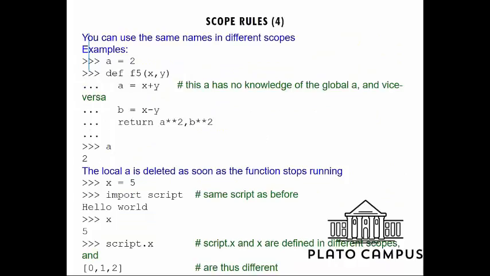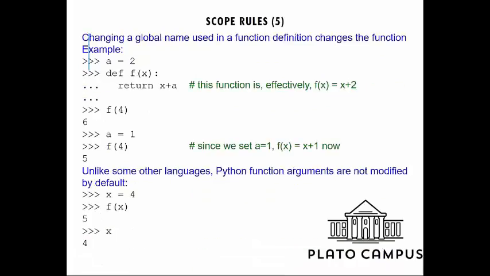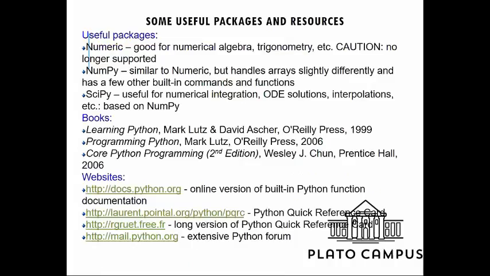Now there are different types of variables, and examples are given. Now we will see some particular useful packages and resources here. Like numeric, numpy or scipy, as I told before, we can add modules or input some particular packages where we can add something more. And here are some documentation and a basic list of books from where we can get help in Python.